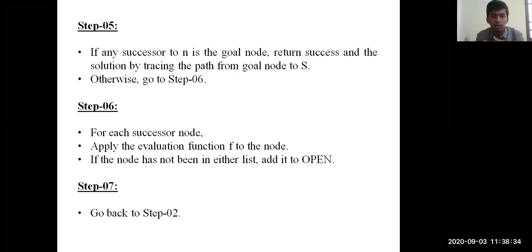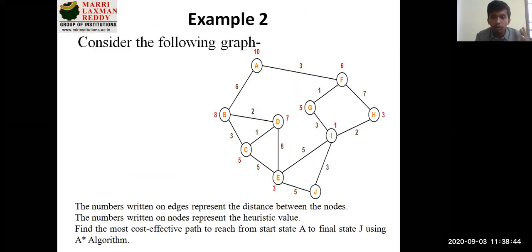For each successor node, apply the evaluation function f(n). That is very important, guys. The f(n) value should be computed for every node. Suppose I want to move from A to J, I need to compute my value of f(n) at B. I need to compute my f(n) value at C. I need to compute f(n) value at D, E till J.